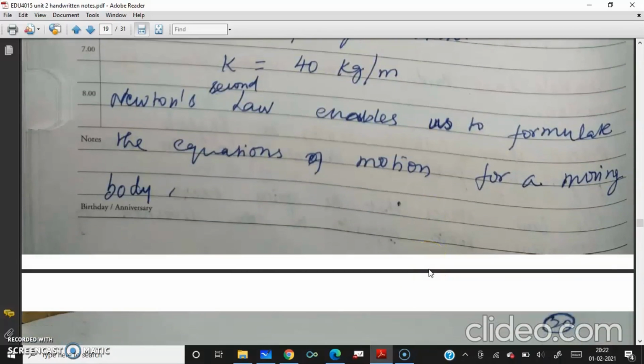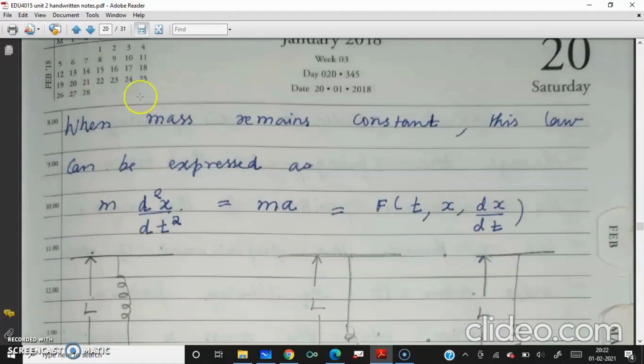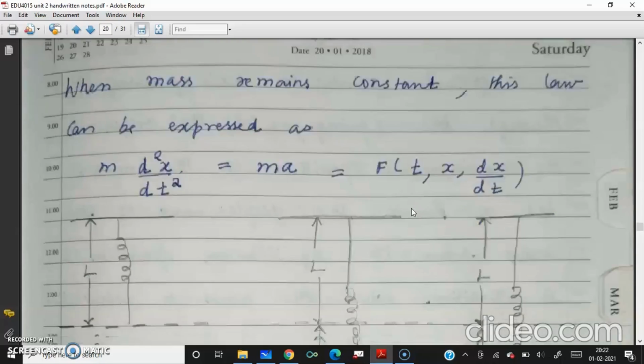Newton's second law enables us to formulate the equations of motion for a moving body. When mass remains constant, this law can be expressed as mass into acceleration, that is m d square x by dt square, and ma is nothing but our force. The force is a function of t, x, the displacement, and dx by dt, because acceleration is there. So force is a function of t, x, and dx by dt. We'll see the figure.